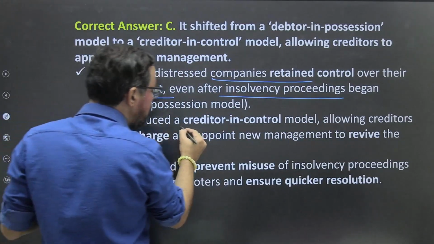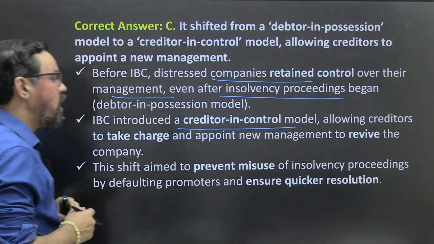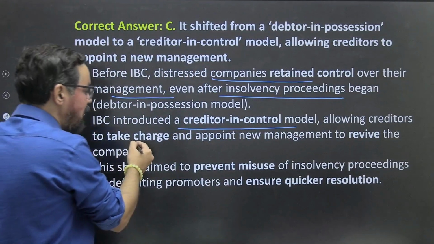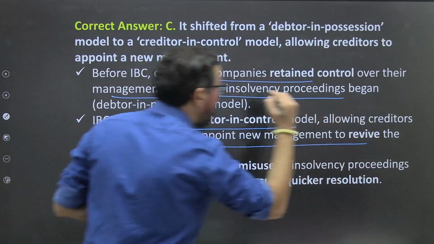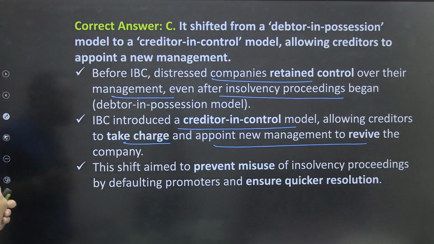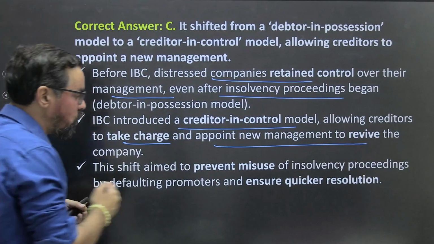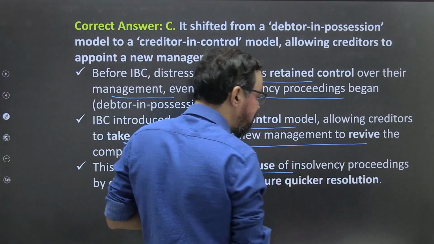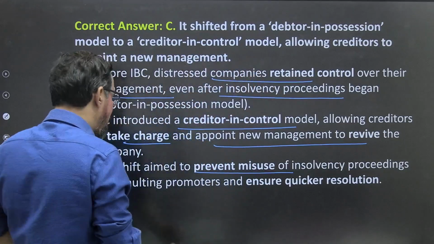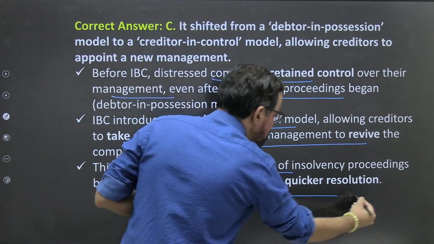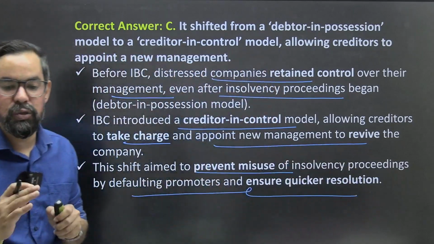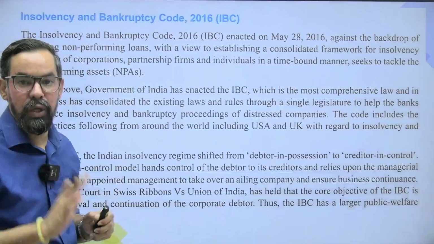IBC introduced a creditor in control model allowing creditors to take charge and appoint new management to revive the company. This shift aimed to prevent misuse of insolvency proceedings by defaulting promoters and ensure quick resolutions. This was one of the biggest changes.